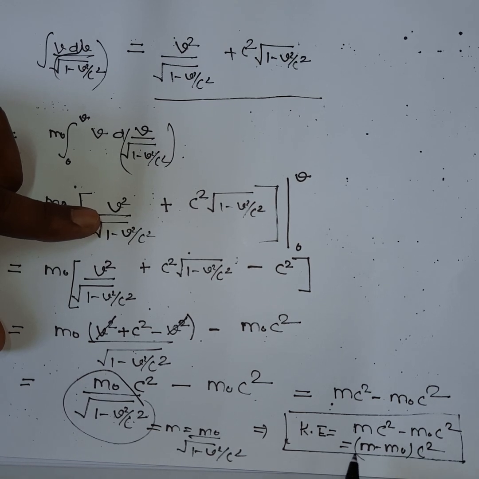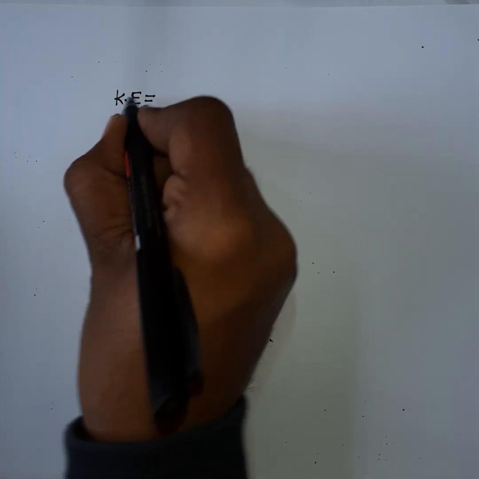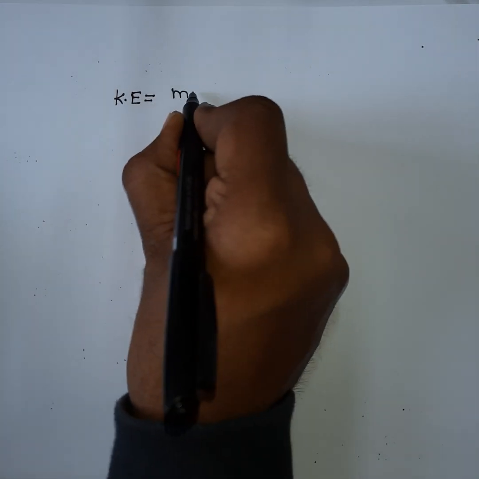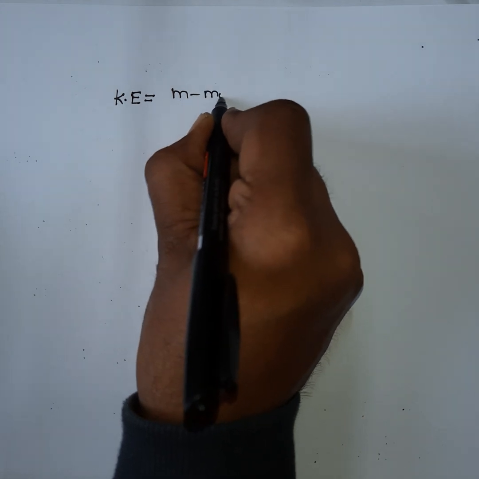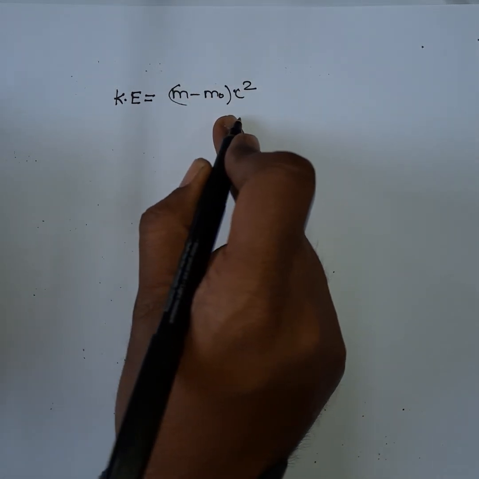Let me repeat it again. This result states that the kinetic energy of an object is equal to the increase in its mass due to its relative motion multiplied by the square of the speed of light. So you have the kinetic energy is equal to m minus m naught c square. This is the expression for kinetic energy.